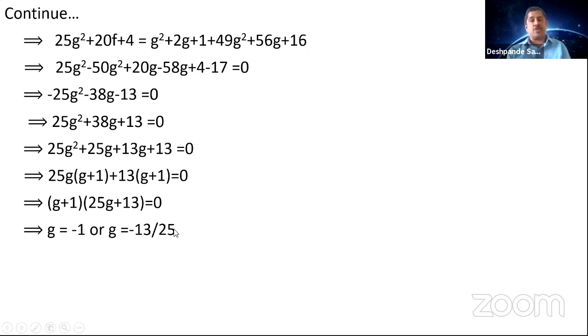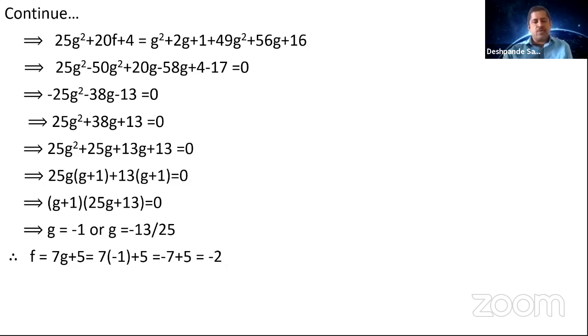So you got the value of g now here. After getting the value of g, the next step is get the value of f. So to get the value of f, you have taken an equation f is equal to 7g plus 5. So g value put it as minus 1. You get the answer of f as minus 2.